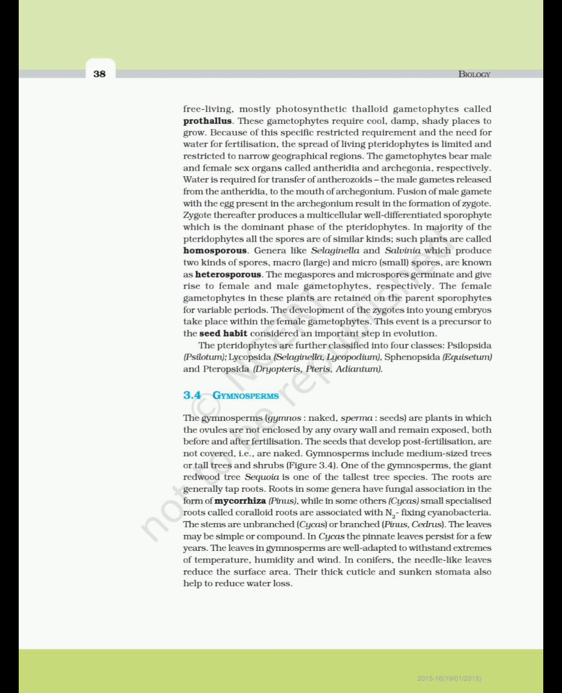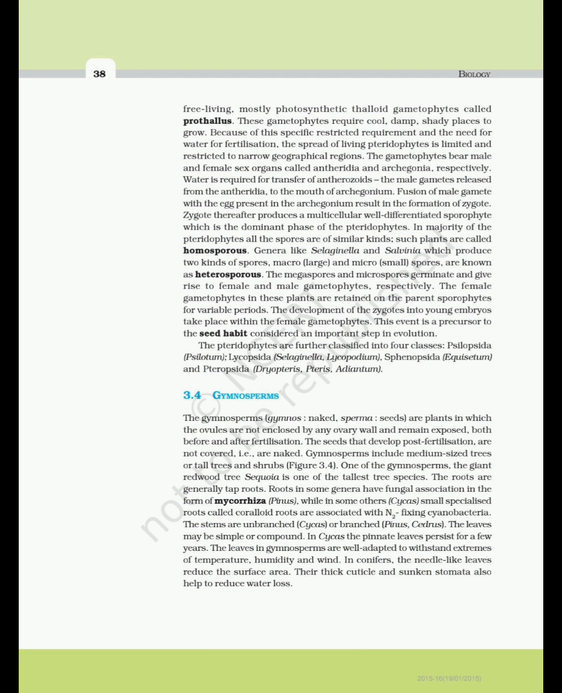3.4 Gymnosperms. The gymnosperms (gymnos: naked, sperma: seeds) are plants in which the ovules are not enclosed by any ovary wall and remain exposed, both before and after fertilization. The seeds that develop post-fertilization are not covered, i.e., are naked. Gymnosperms include medium-sized trees or tall trees and shrubs. Figure 3.4. One of the gymnosperms, the giant redwood tree Sequoia, is one of the tallest tree species.